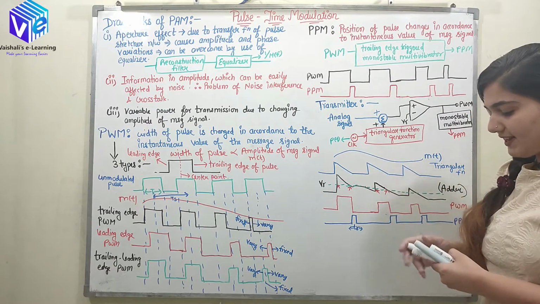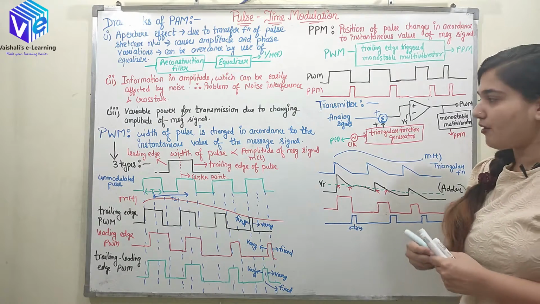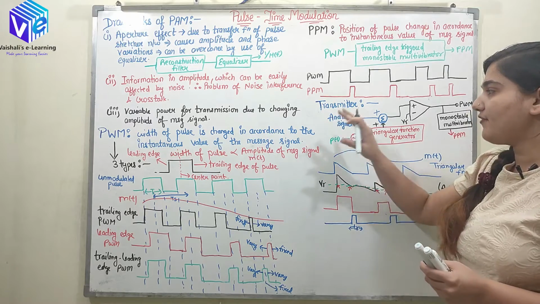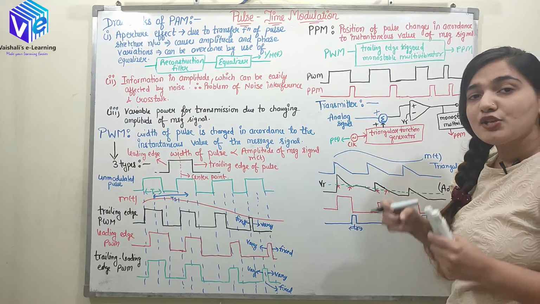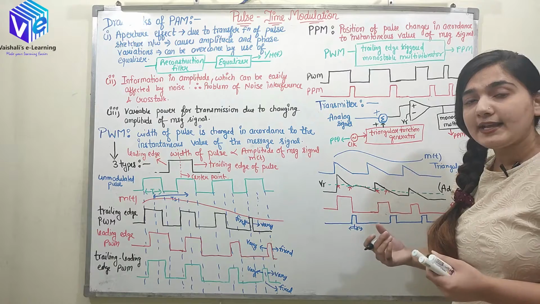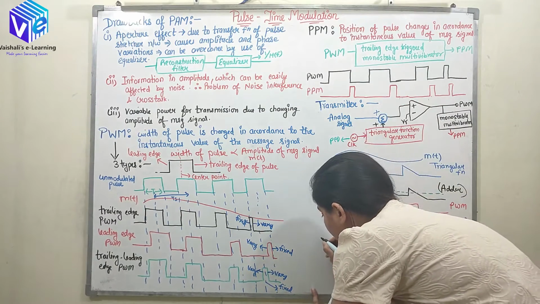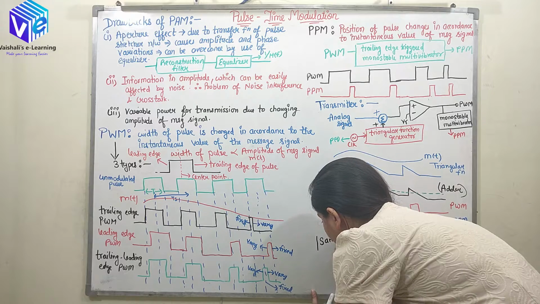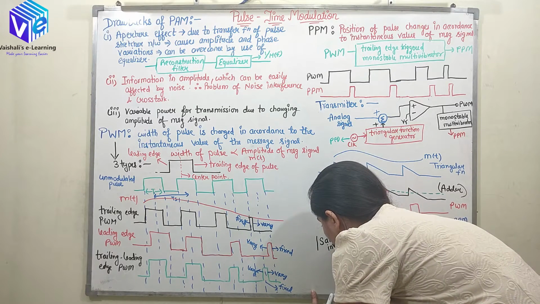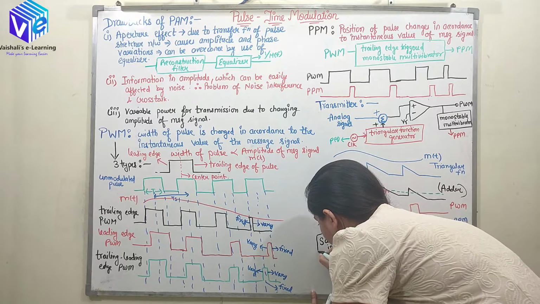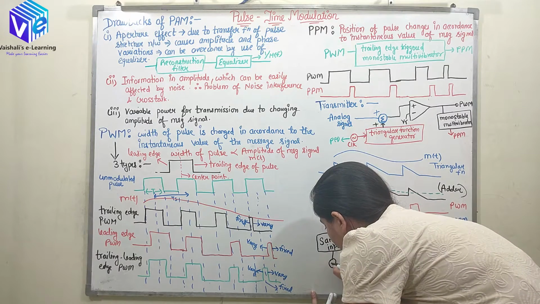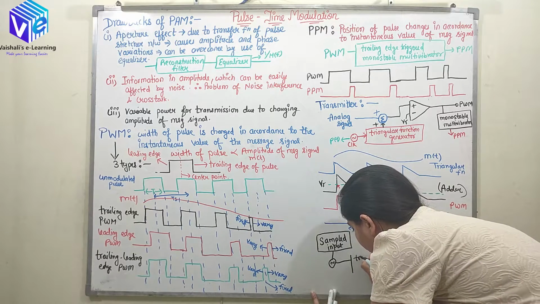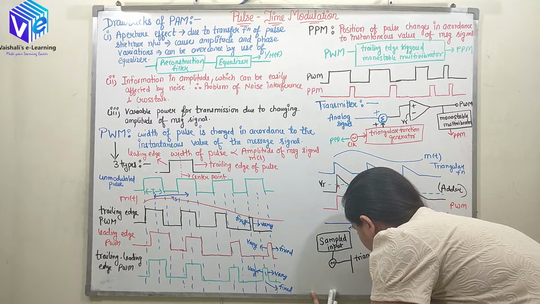If you still have any doubt, you can put it in the comments. Now coming to the second type of transmitter: in the first one we directly fed the analog signal. Now I am taking the sampled version of the input signal. Here I have taken the sampled input. And again, the clock which is driving the sampled input is the same one which is making the triangular function.